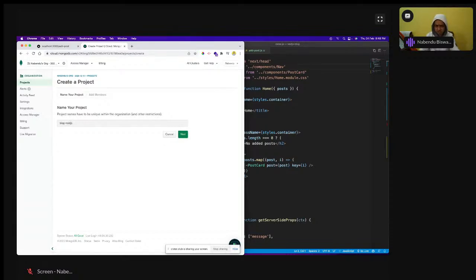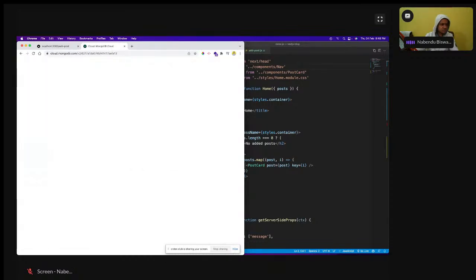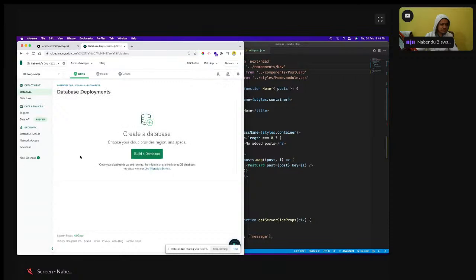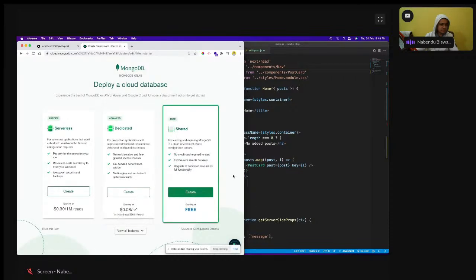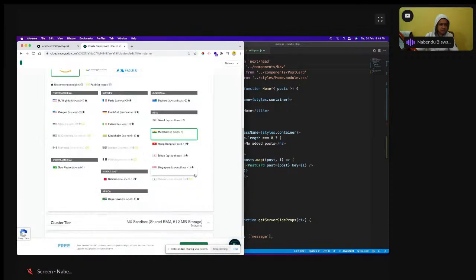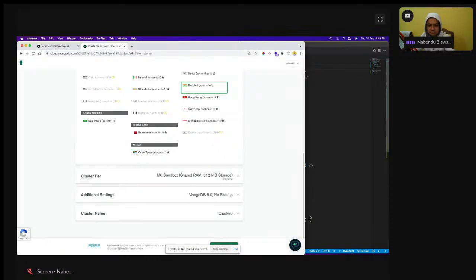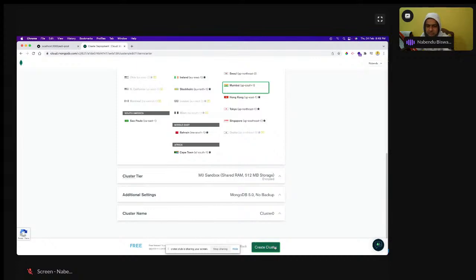See, we're creating the MongoDB database. It is so simple. Even Node.js code is not that difficult. So this blog next, I'll do next, and then I'm going to do create project. And then I'll do build a database, free one I'll choose, and these are all the same. I have already chosen India, Mumbai region for the server. Create cluster.